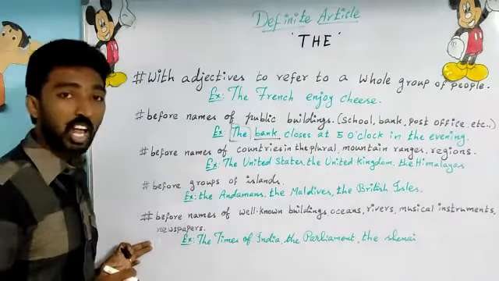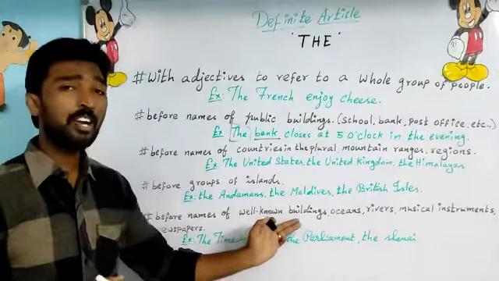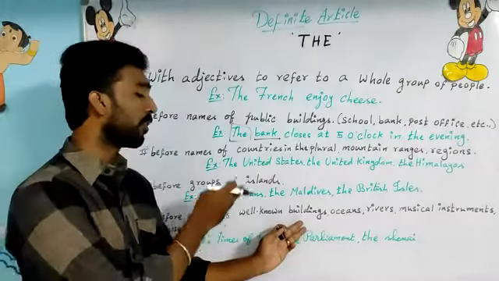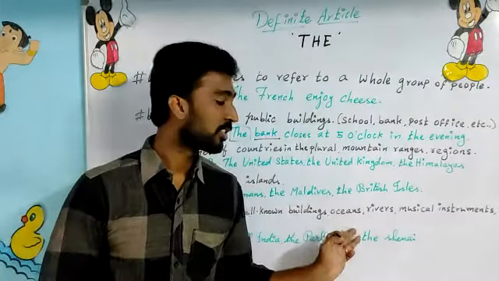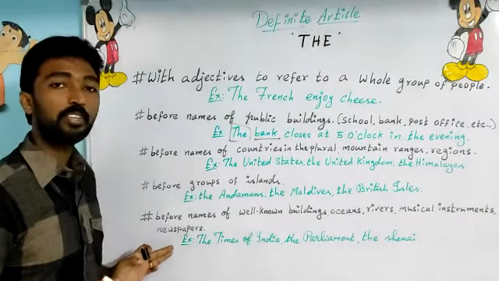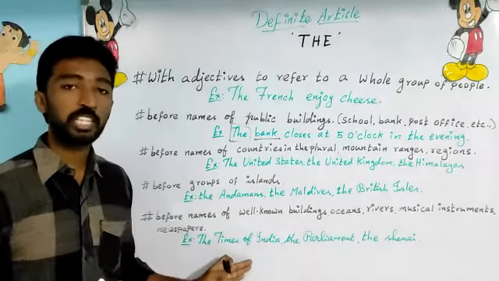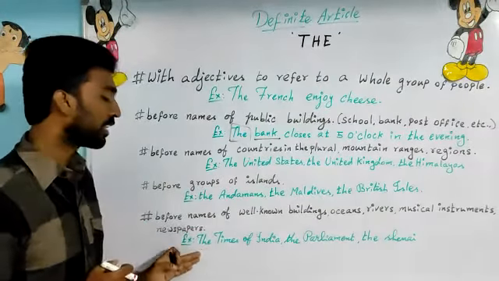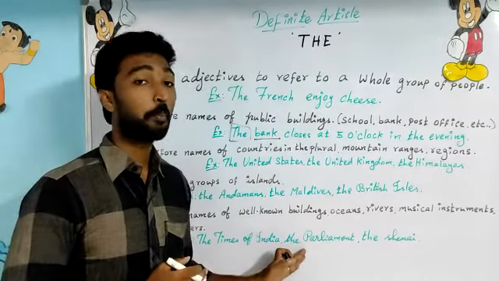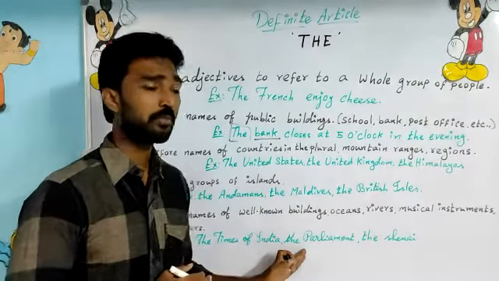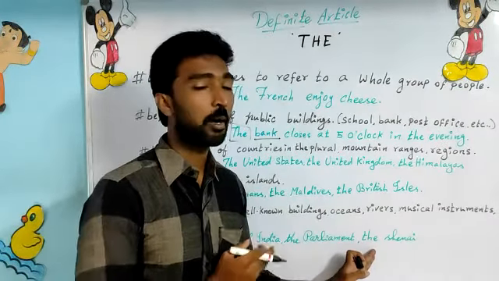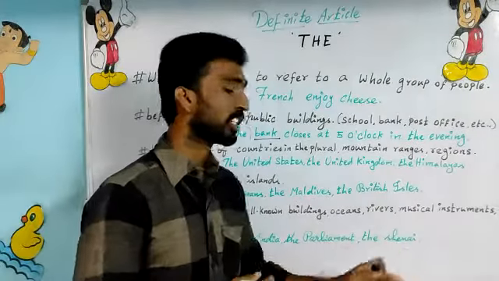And the next rule, the last rule, before names of well-known buildings. We have to use the definite article before the names of well-known buildings, oceans, rivers, musical instruments, and newspapers. Let us see an example. The Times of India. A name of a newspaper. The Parliament. It's a well-known building. In India we know it, the Parliament. And in America we have the White House. And the Shehnai. It's a musical instrument name. We have to use the before a musical instrument name, the Shehnai.